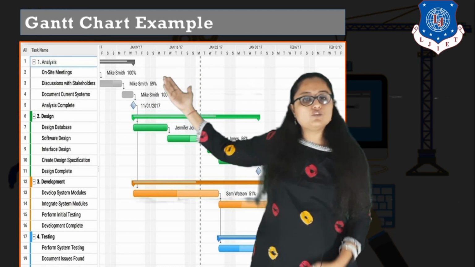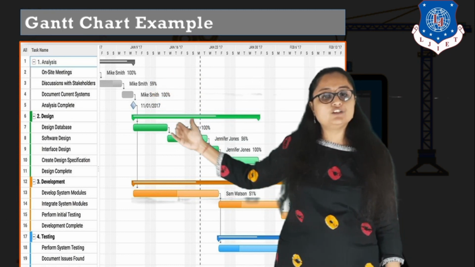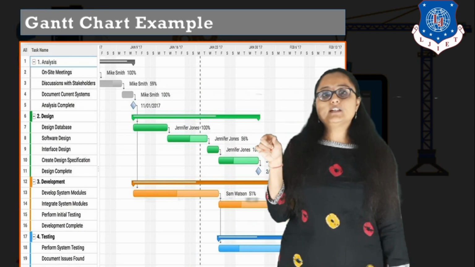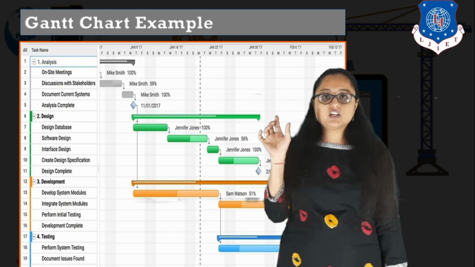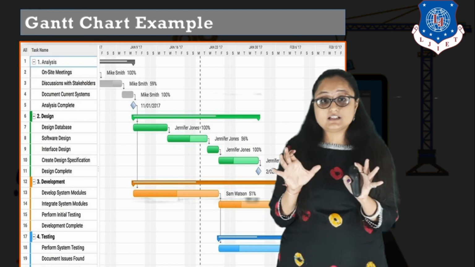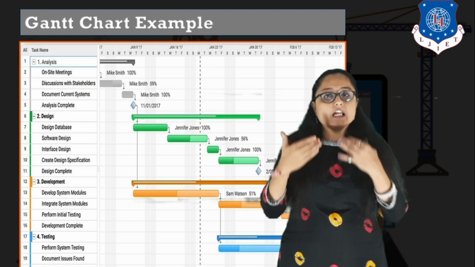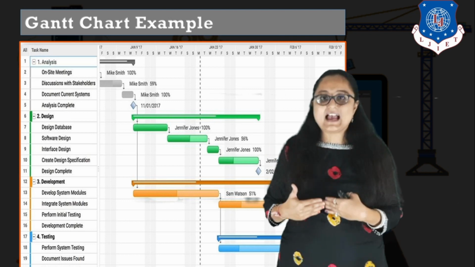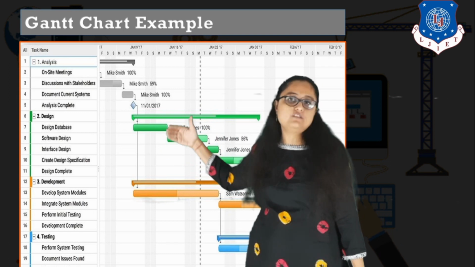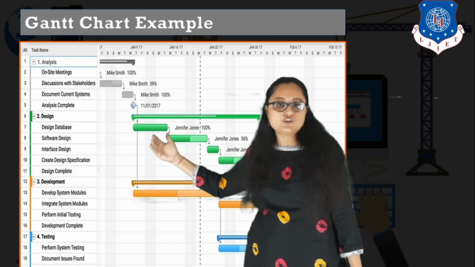So you have on-site meetings, you have designing, you have development, you have testing. These are the basic activities which are written in bold. Then the basic framework activities are further divided into different small actions and tasks. So here you can see in designing you also have different activities like design database, software design.